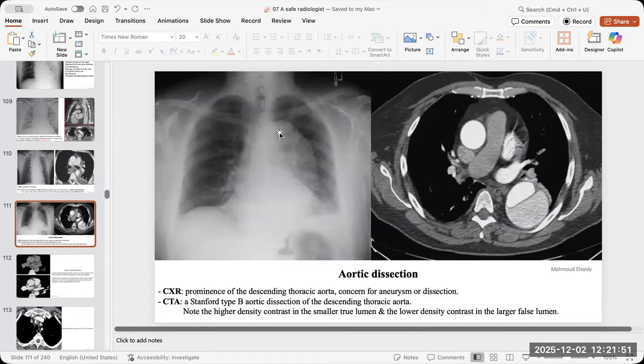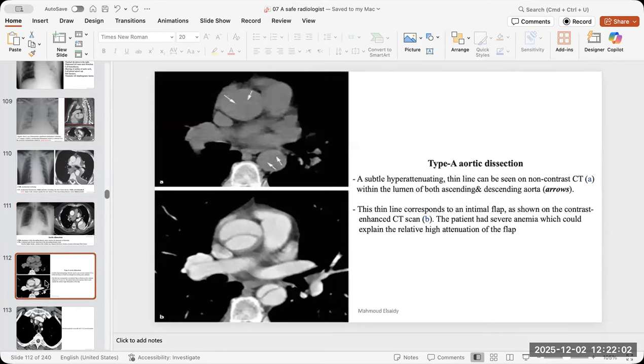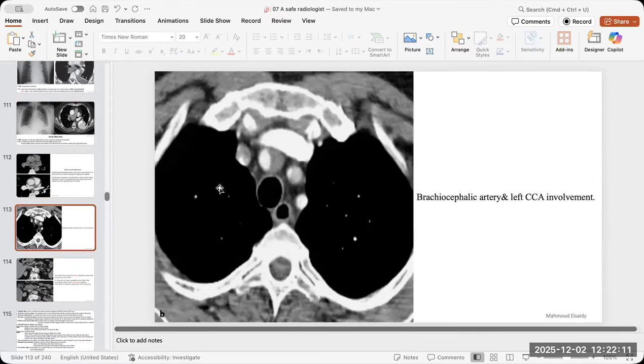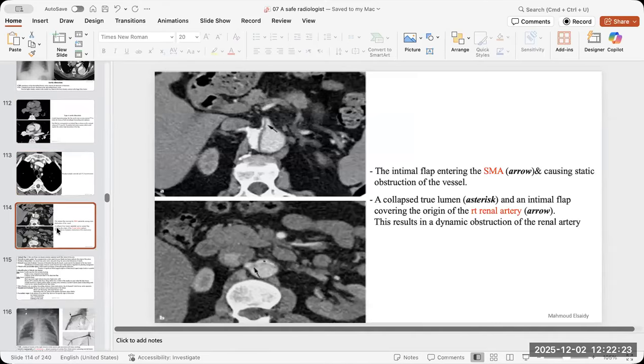See the size of the aorta here in the X-ray and in the CT, how it looks like, and also apply the questions that we just mentioned about the dissection. Type A reaches the ascending aorta, so it is surgical. Type B is only medical management. See the major vessels, the brachiocephalic, the subclavian, and the carotid. They might be affected or not. So pay more attention to this kind of findings.